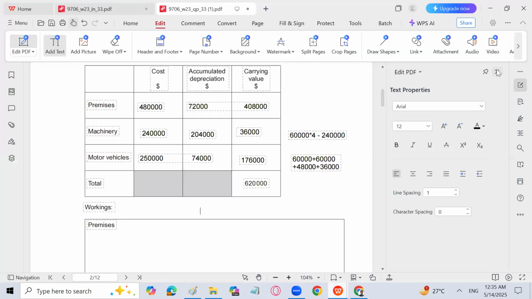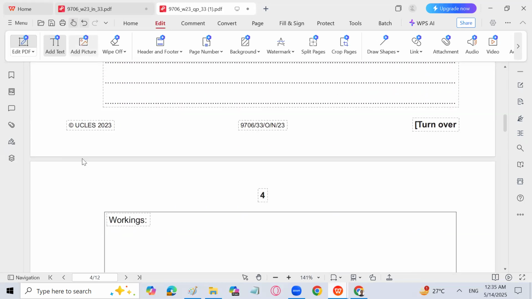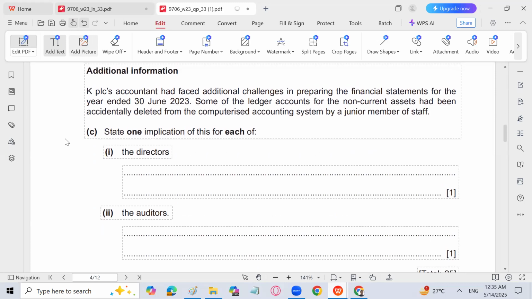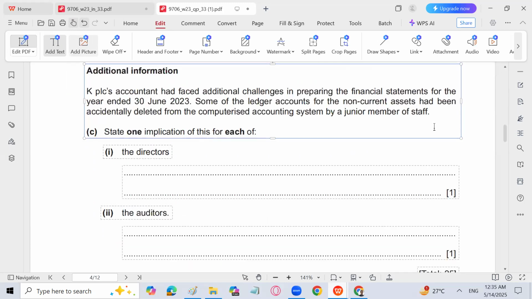Let's move forward. What is going to be the next requirement, if there is any? Schedule of non-current assets. We are done. K Limited's accountant has faced additional challenges in preparing the financial statements for the year ended 30th June. Some of the ledger accounts for the non-current assets had been accidentally deleted from the computerized accounting system by a junior member of staff. State one implication of this for each of the directors and the auditors.